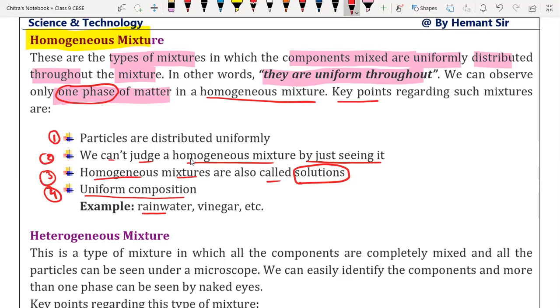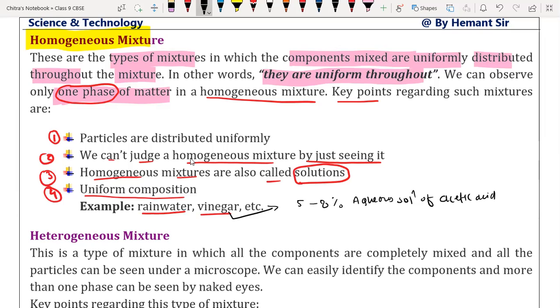Examples, here we have rainwater, vinegar, etc. See, what is vinegar? Vinegar is like sometimes 5 to 8% aqueous solution of acetic acid. Acetic acid is called as vinegar.